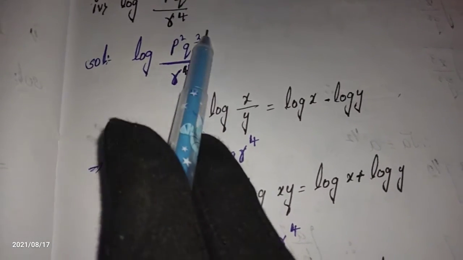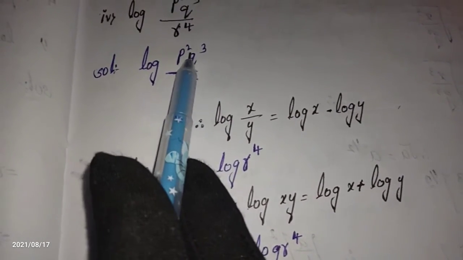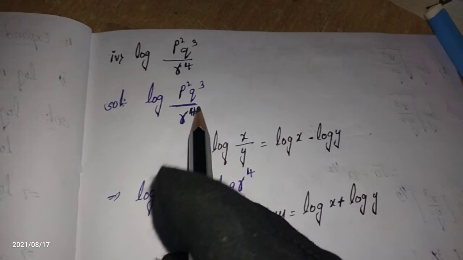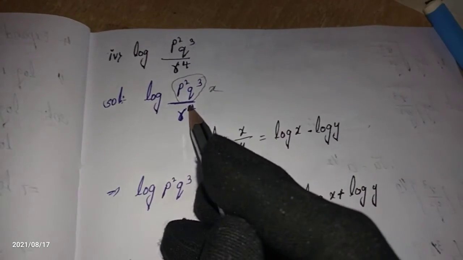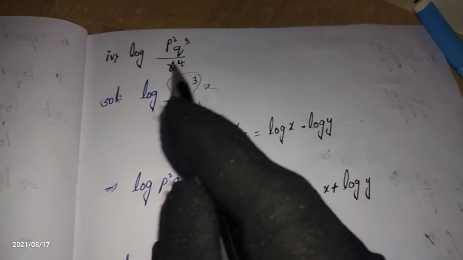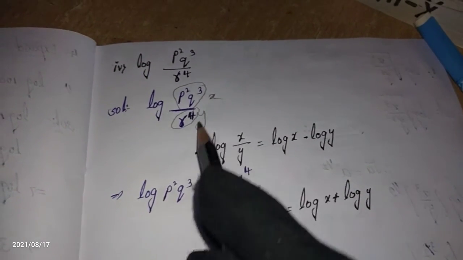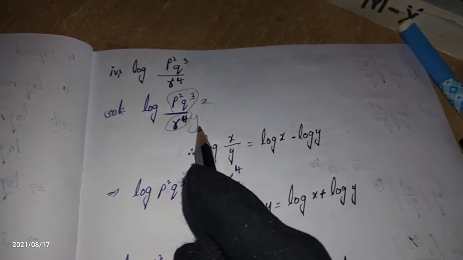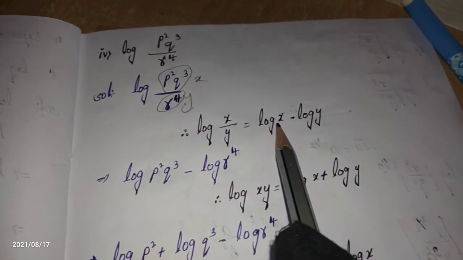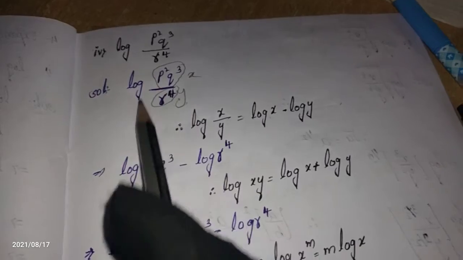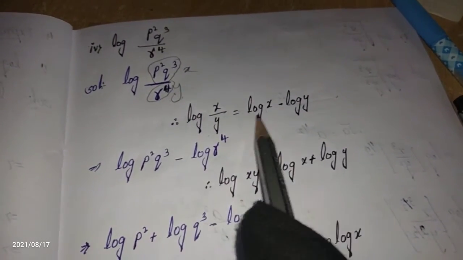Whatever the numerator is, we consider it as x, and whatever the denominator is, we consider it as y. The whole numerator is x and the whole denominator is y. That means log x by y is equal to log x minus log y. Our expression is in the form of the LHS, and we need to convert it into the RHS.